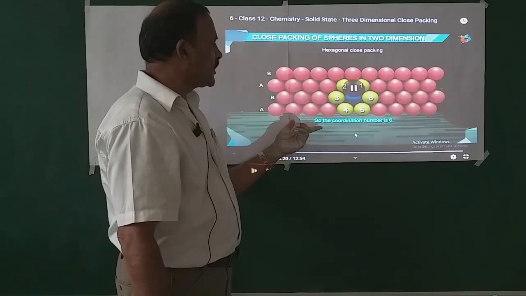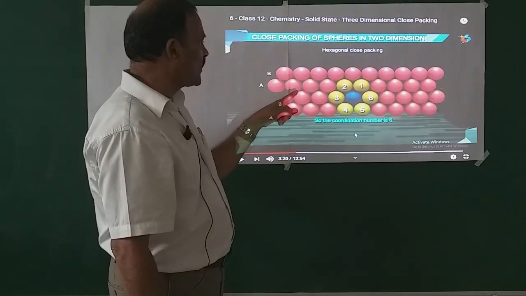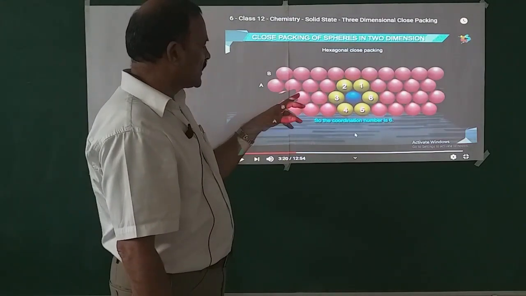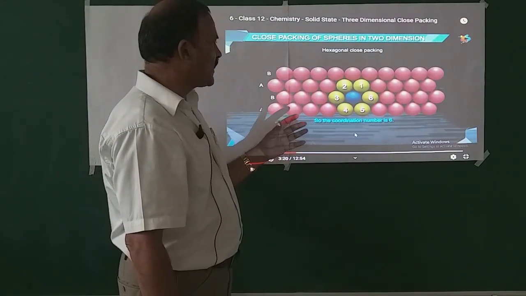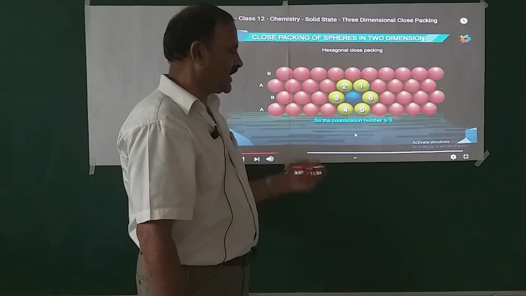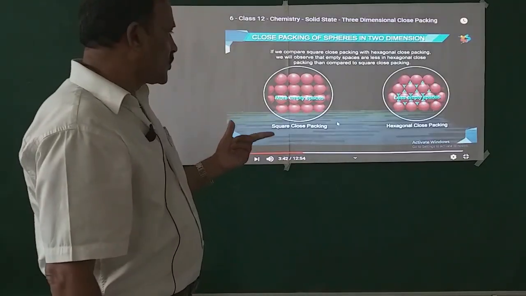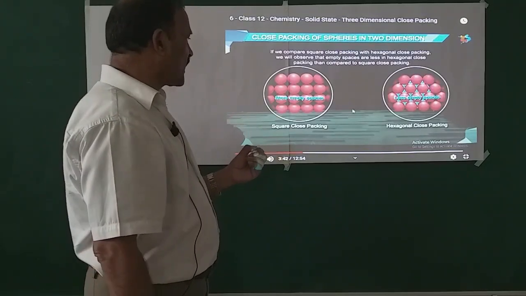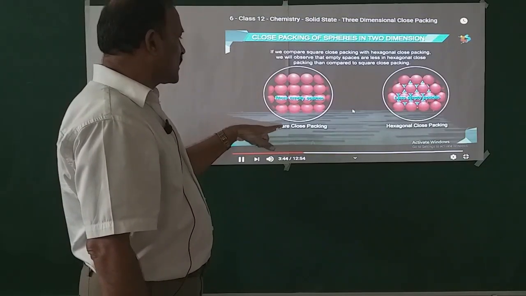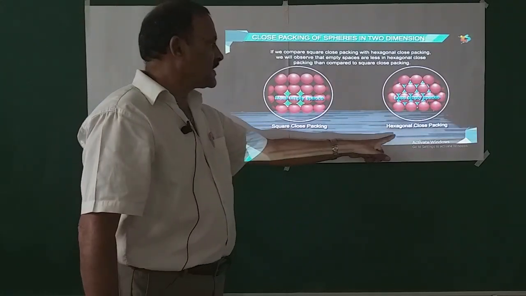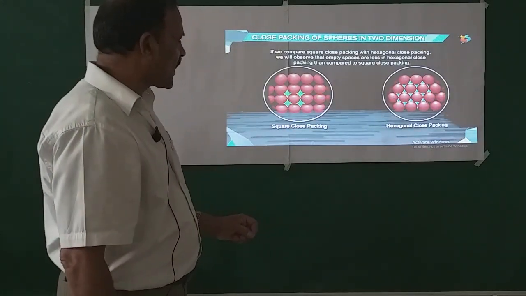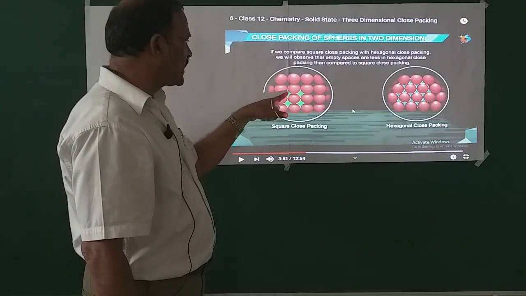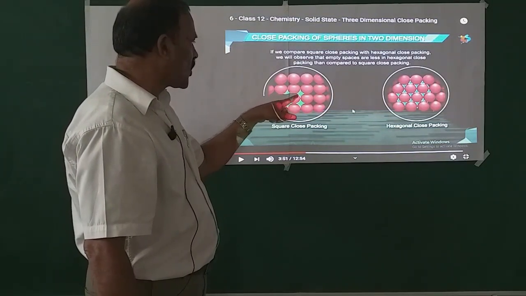In hexagonal close packing, the space left is called voids. The space left is less and the efficiency of packing is high. In two-dimensional close packing, this is square close packing, this is hexagonal close packing. In square close packing, the empty space left is called holes or voids.